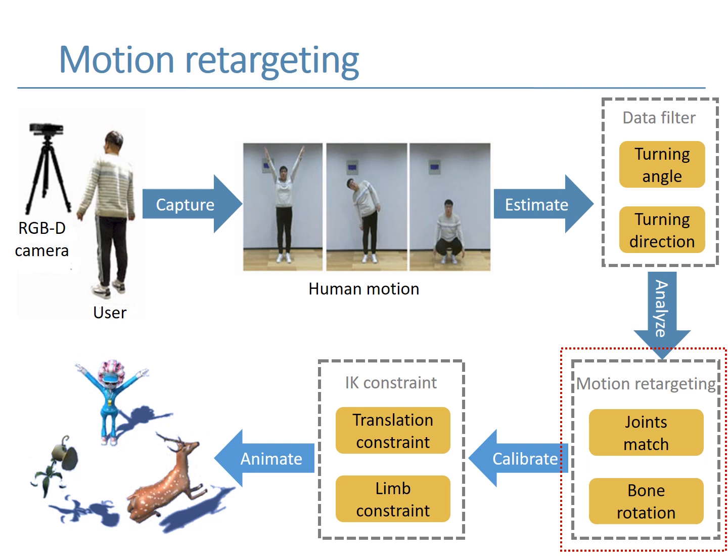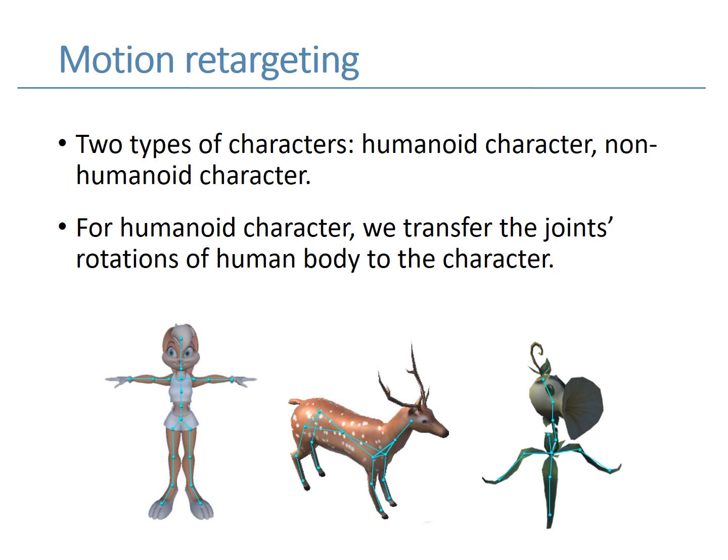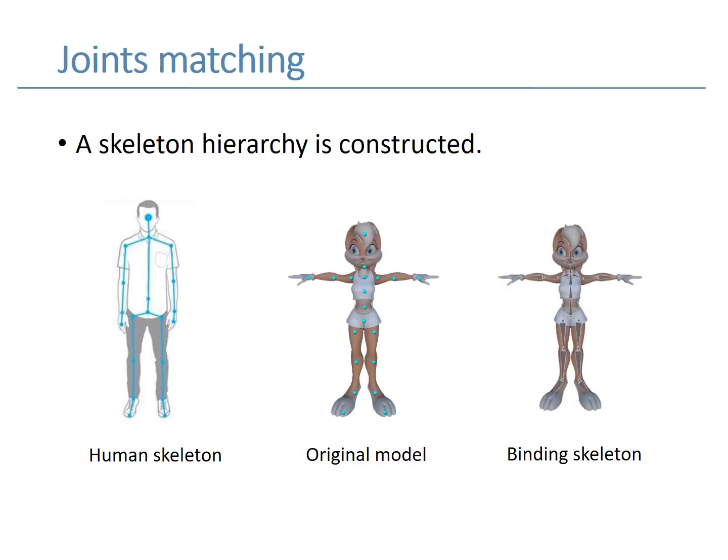Now let's move to the motion retargeting process. Our framework is able to animate 2 types of characters, humanoid character and non-humanoid character. For humanoid character, we transfer the joint rotations of the human to the character in a straightforward manner. The first step is to construct a skeleton hierarchy. We define joints on the original model similar to the human skeleton. Then we connect the joints to construct a skeleton structure.